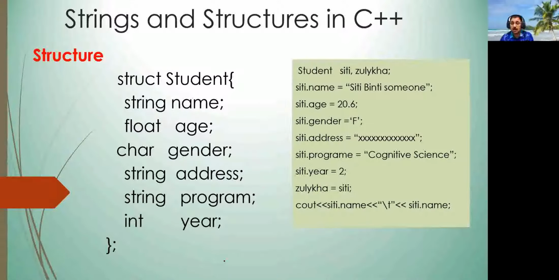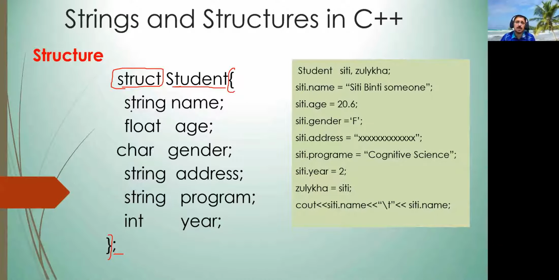So it is like this. For example, now if we want to store the student, we can define this by ourselves. The word struct is compulsory, and then the name of the structure that you are defining, if you are defining the student structure. You can give any name. Then after that, opening curly brackets and closing curly brackets, and then the semicolon.